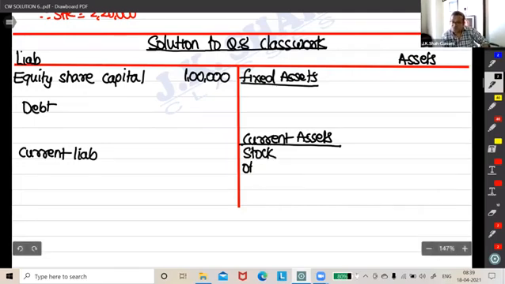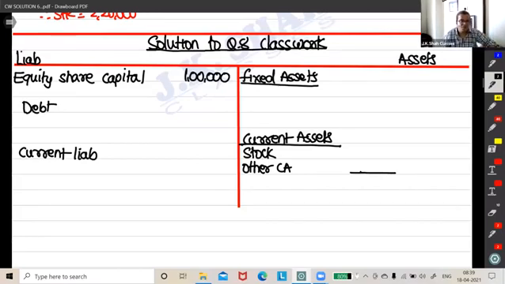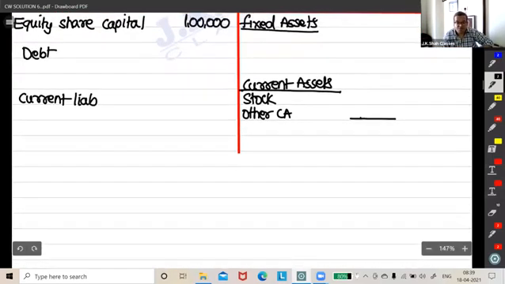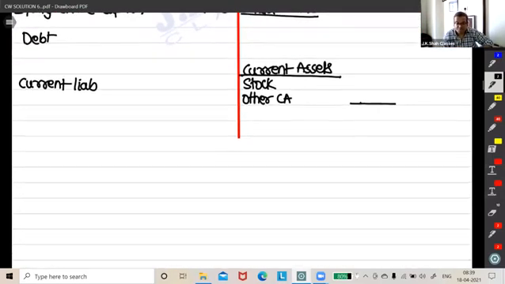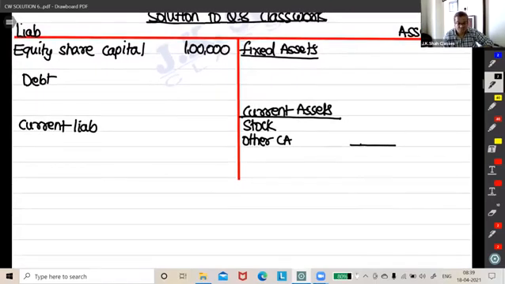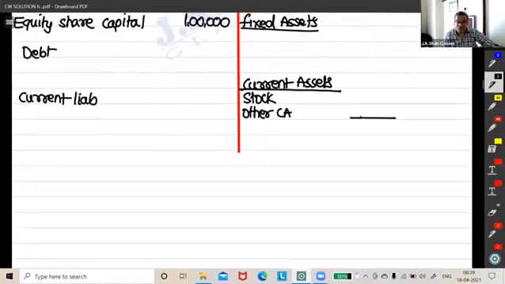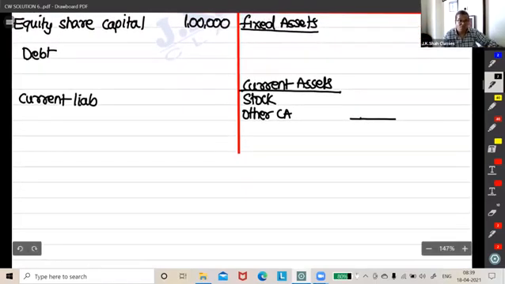Other things we don't know. We'll just mention other current asset. Then we will see if there are any. Then it is fine. Otherwise, leave it. Okay. So let's utilize the information given in the question one by one. Current debt to total debt can be used right now, but total debt to equity share capital can be done first.